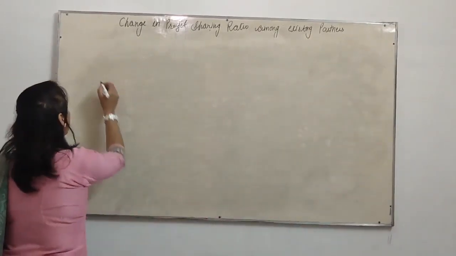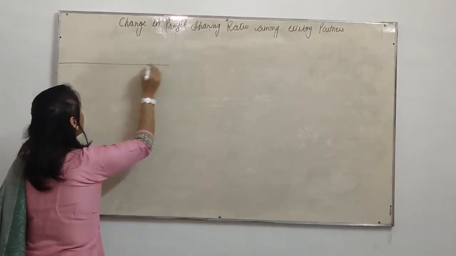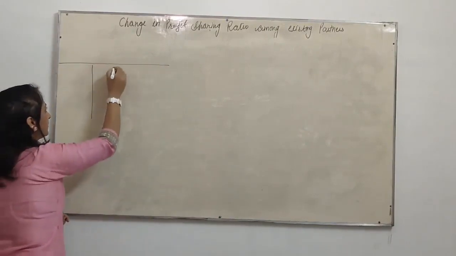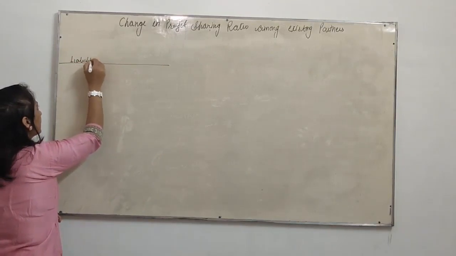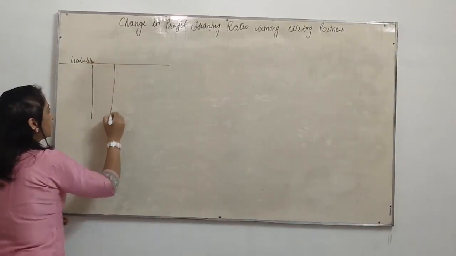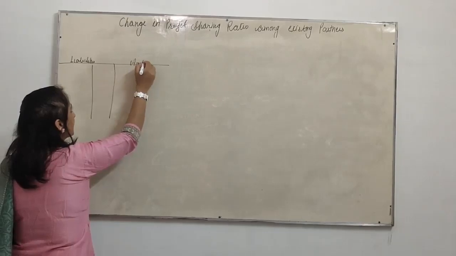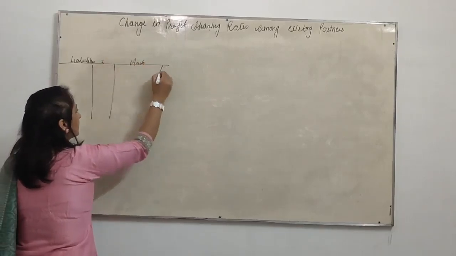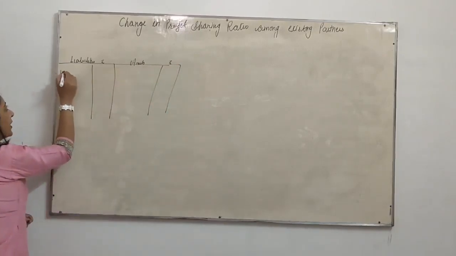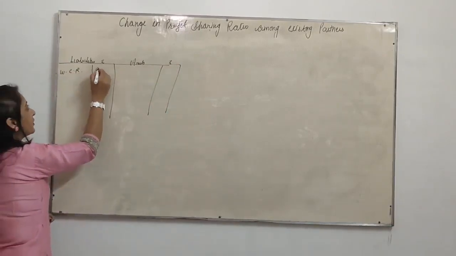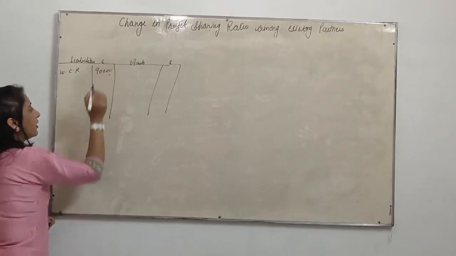Assume there are 3 partners. There are the liabilities and assets. Now workman compensation reserve is given as ₹90,000.